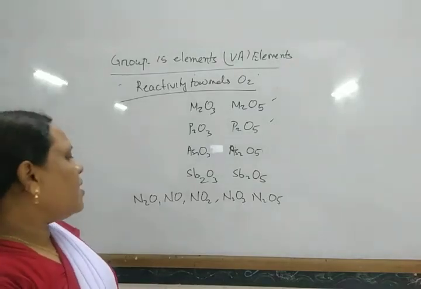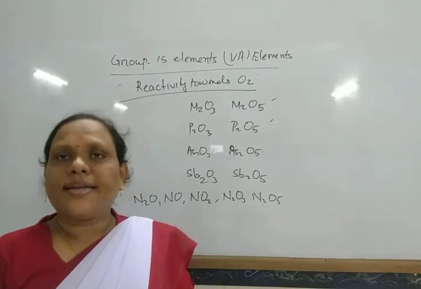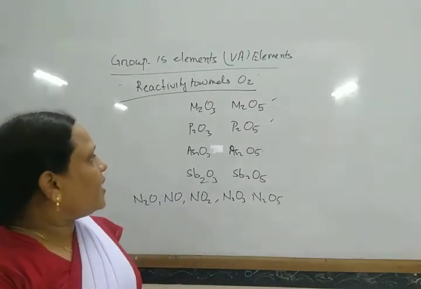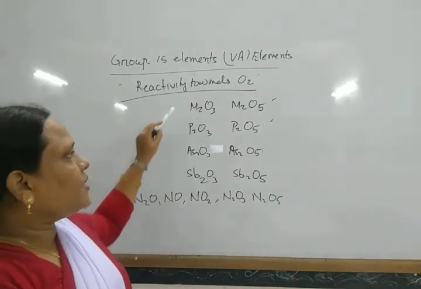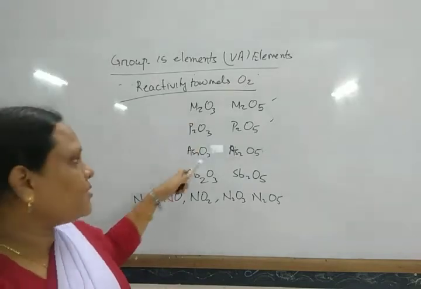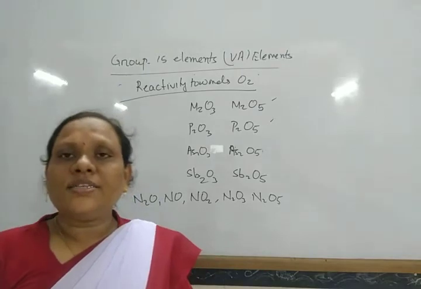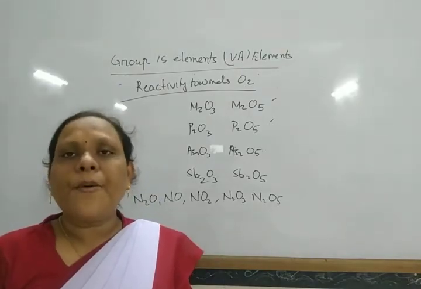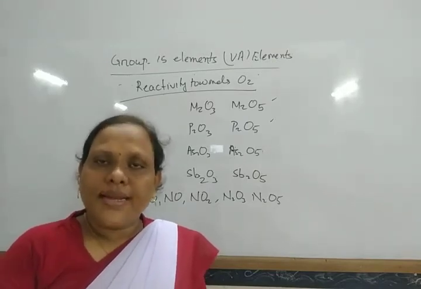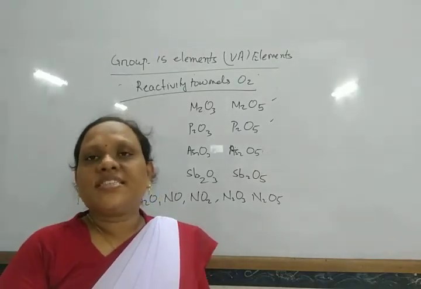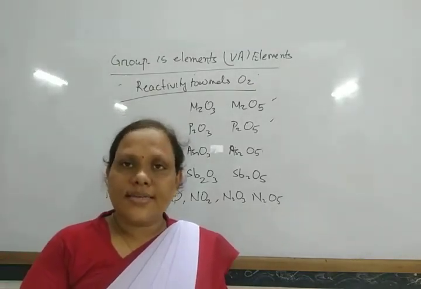For example, the oxides of nitrogen and phosphorus are generally acidic in nature. Arsenic and antimony oxides are generally amphoteric in nature, and the oxides of bismuth are basic in nature. As the metallic character increases, the acidic character of the oxide decreases and the basic character increases.